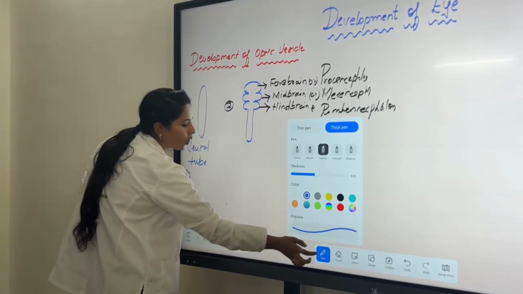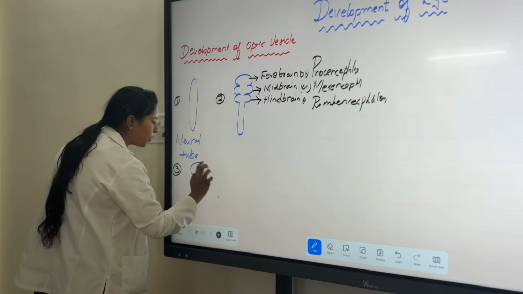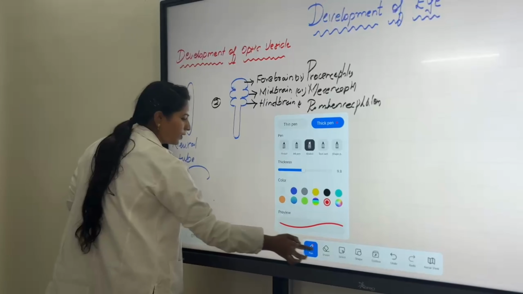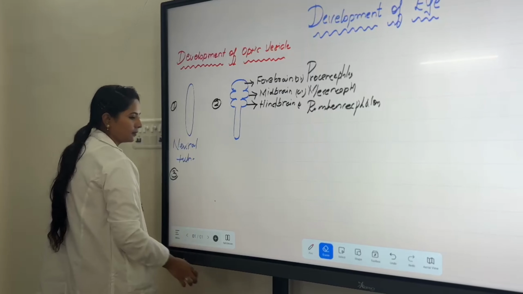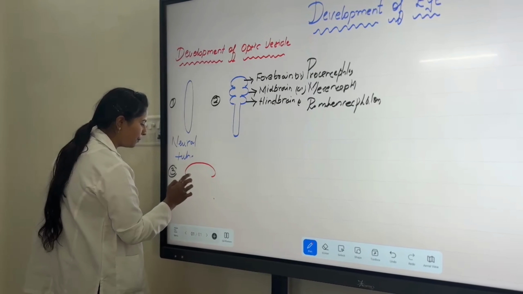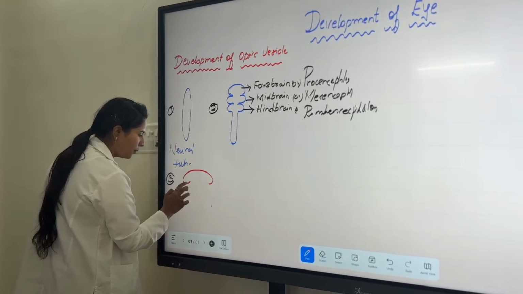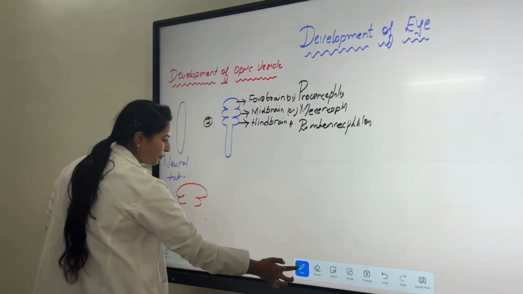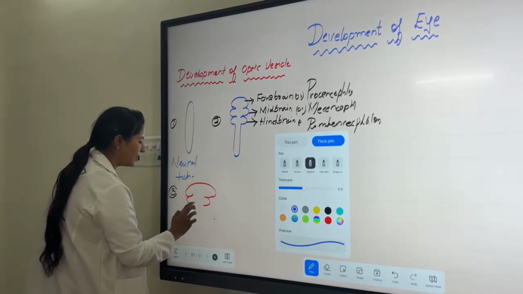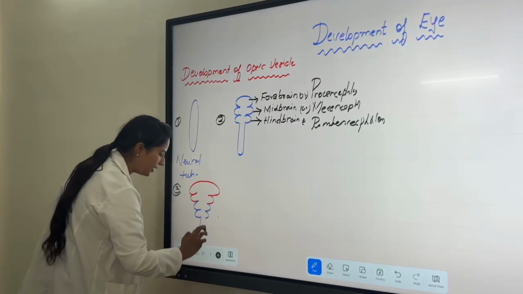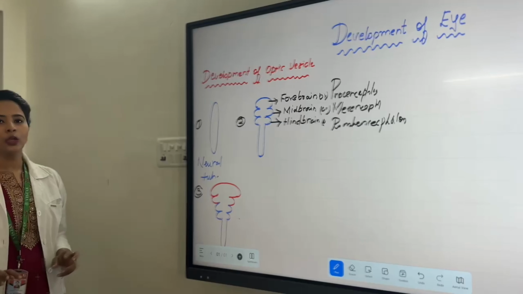From the prosencephalon, which is the first one, it is divided into 2 bulges. The remaining are the mesencephalon, the hindbrain and the remaining part of the neural tube.